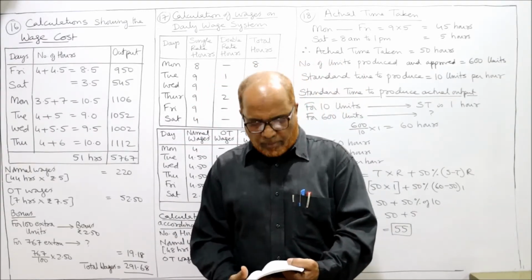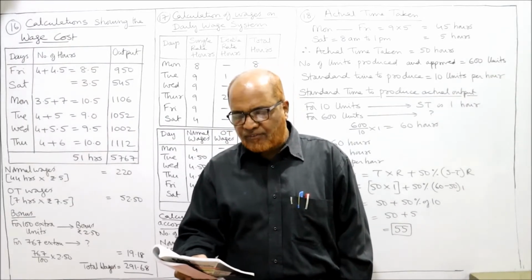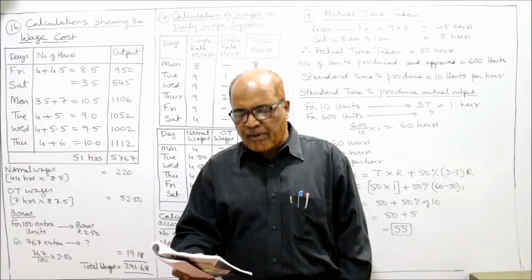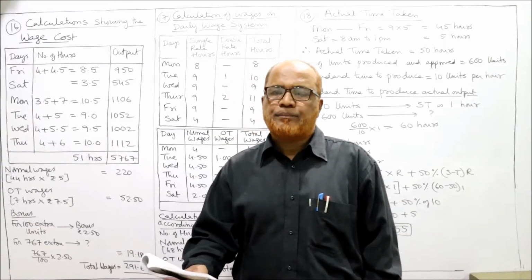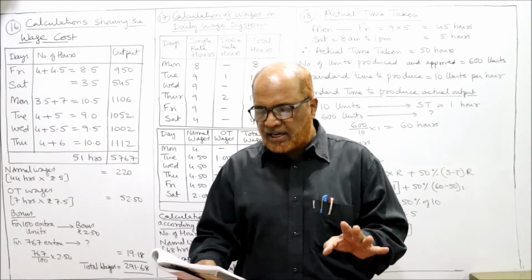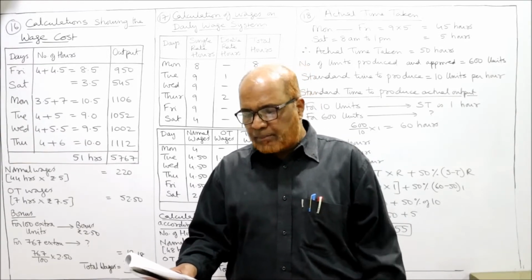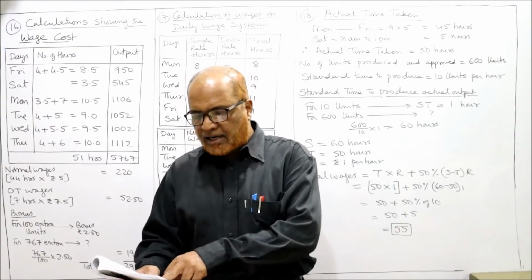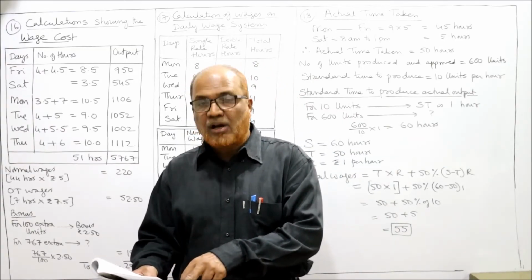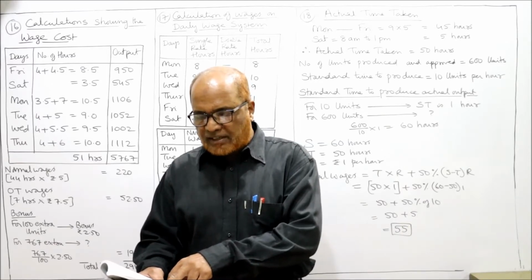See the 16th problem. The normal working week in a factory is 44 hours. A worker is paid ₹5 per hour. So the normal week consists of 44 hours and the wage rate is ₹5 per hour. Overtime, OT, is at 1.5 times the hourly rate, and a bonus of ₹2.50 for every 100 articles produced in excess of 5,000 per week.